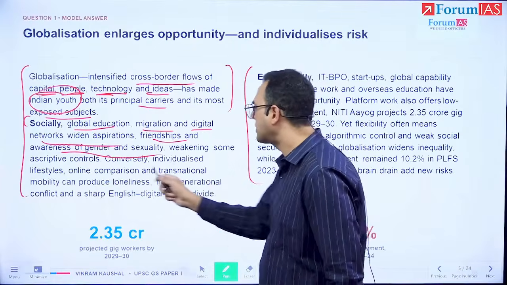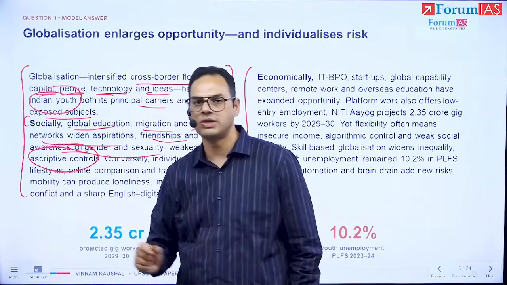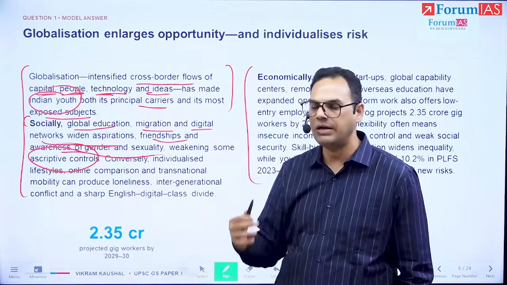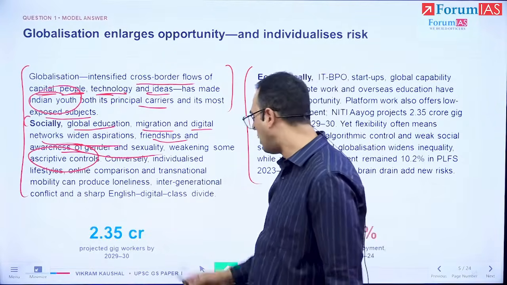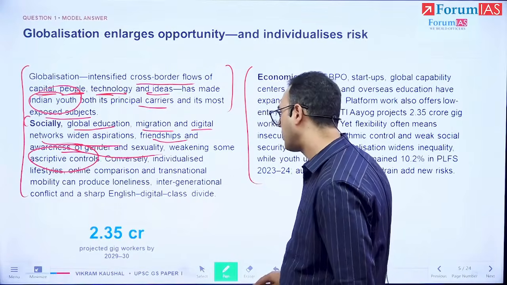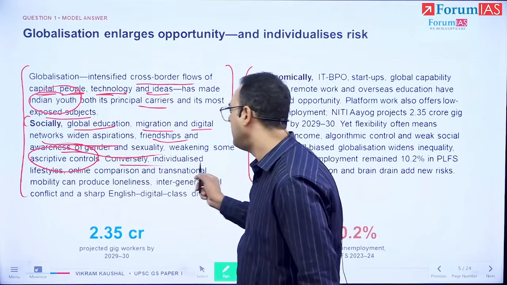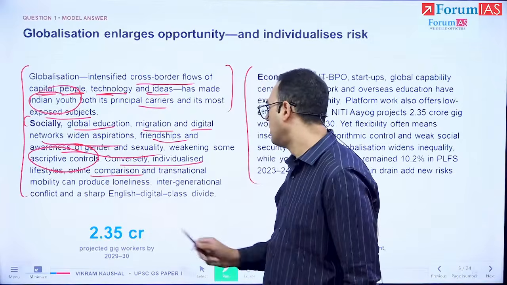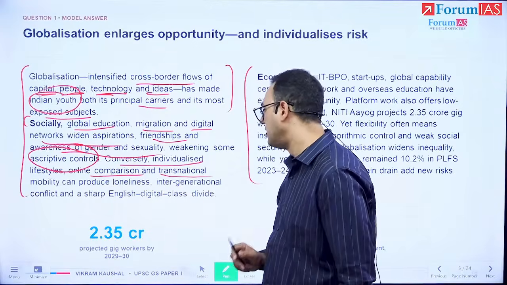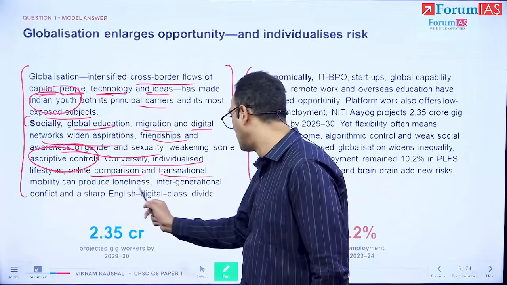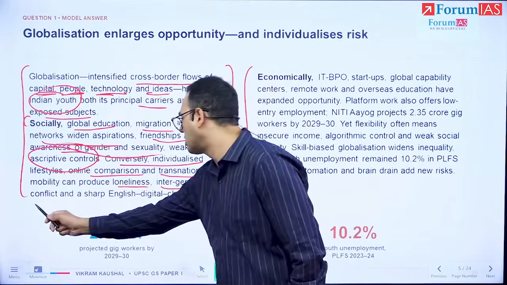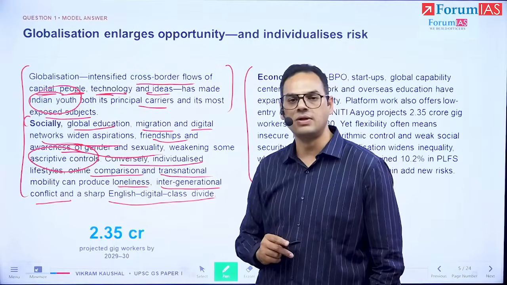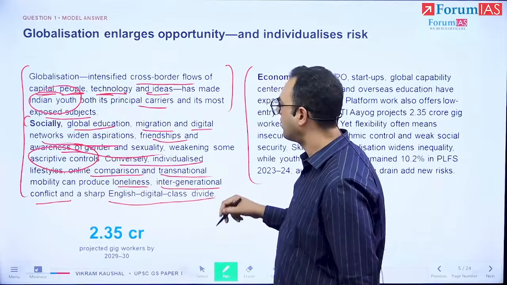However, ascriptive controls, meaning the traditional controls of family, caste, gender and all those institutions, are becoming weaker. Conversely, individuals are also comparing themselves, and there is transnational mobility, and this leads to negative results also: loneliness, intergenerational conflict, and a sharp English digital class divide. So that's our first content paragraph.